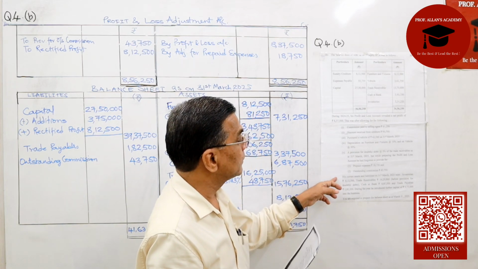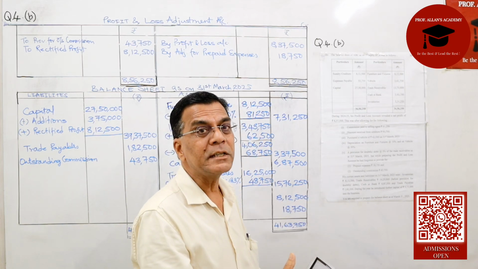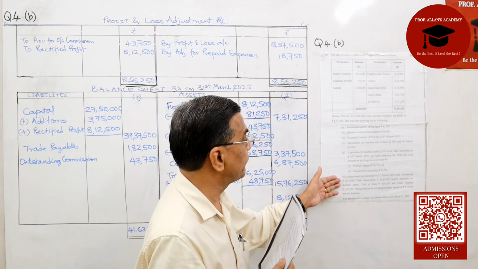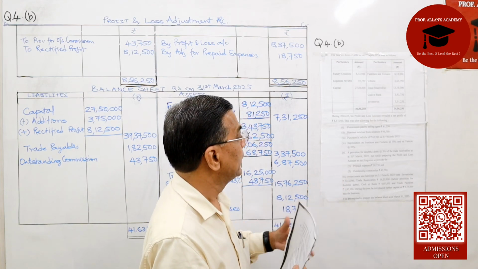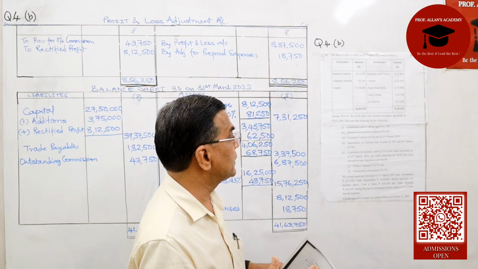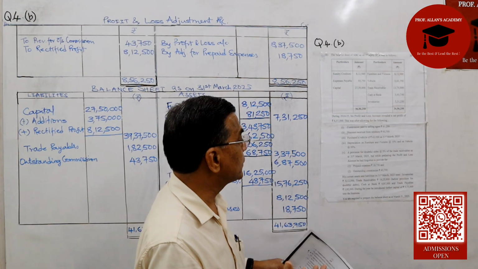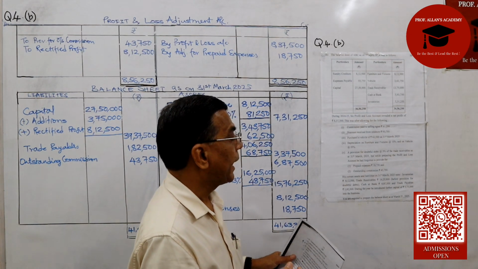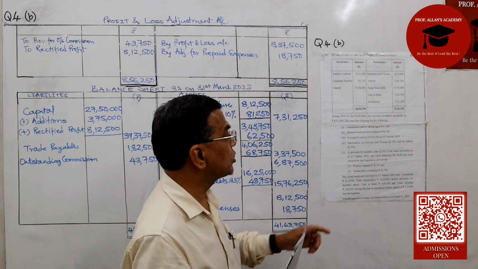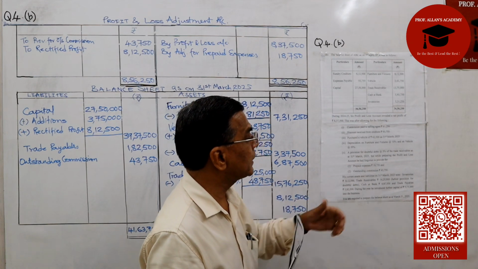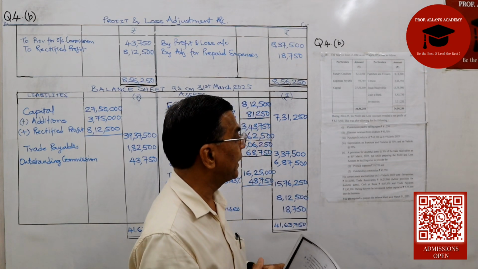In addition, they tell us the current assets and current liabilities as on 31st of March: inventories, trade receivables, cash at bank, and trade payables. And during the year he introduced further capital of 3,75,000.